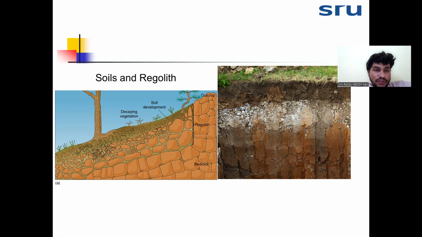The soil profile has master horizons. When we consider the soil, we are considering only two horizons, that is A and B horizons. When we consider the regolith, we are considering the C horizon as well, that is A, B, and C. So the combination of A, B, and C horizons is called the regolith, whereas the soil is only the combination of A and B horizons.